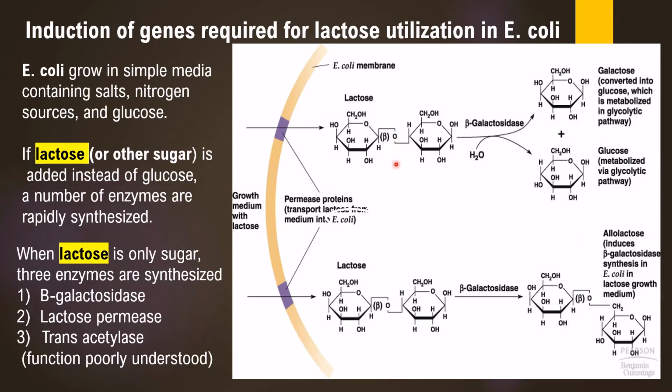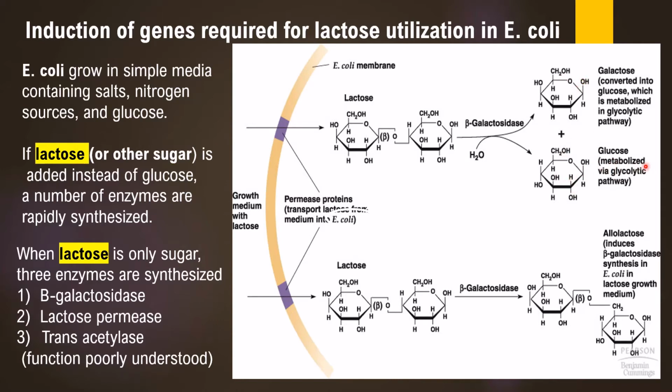Disruption of this bond is brought about by the enzyme called beta-galactosidase. So beta-galactosidase will split this glycosidic bond between the glucose and galactose, thereby splitting the two sugars, glucose and galactose.